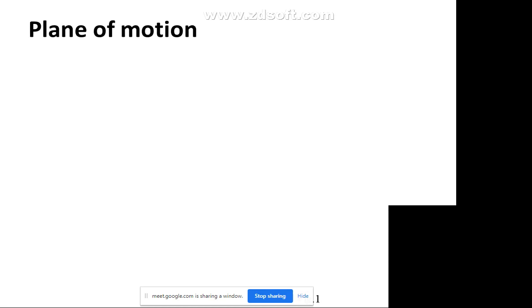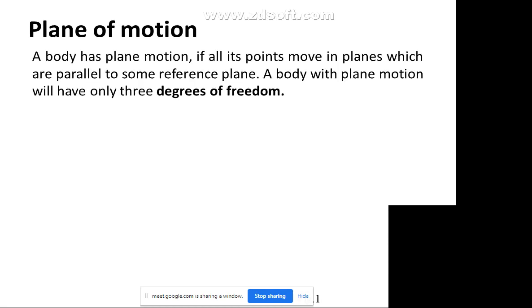Next we will come to the plane of motion. What is a plane of motion? A body has plane motion if all its points move in planes which are parallel to some reference plane. A body with plane motion will have only 3 degrees of freedom.